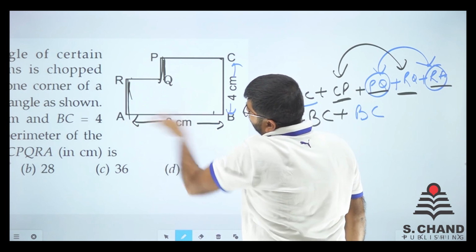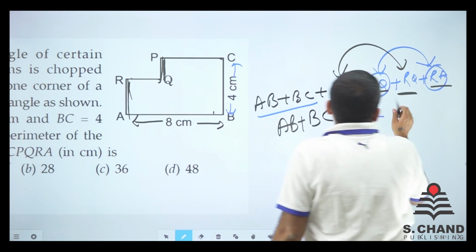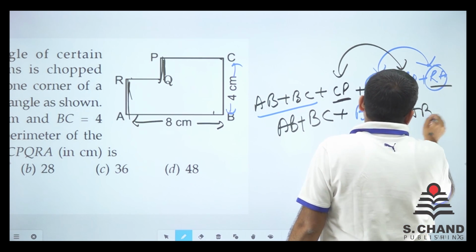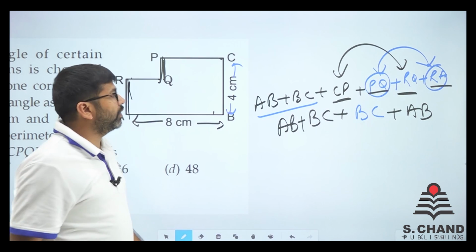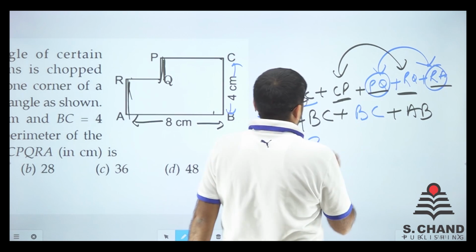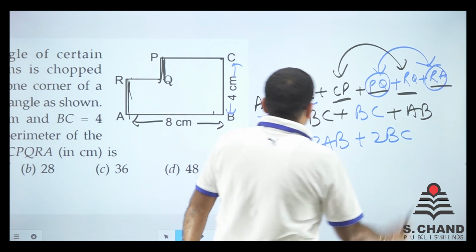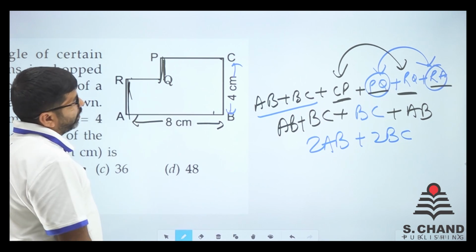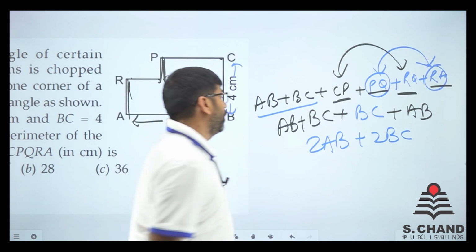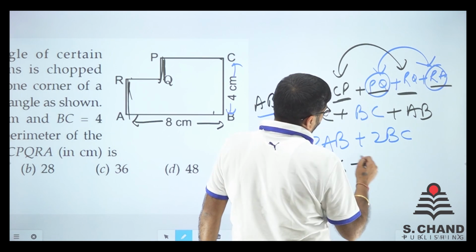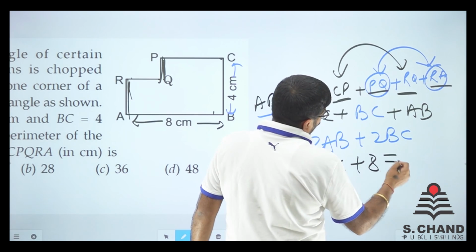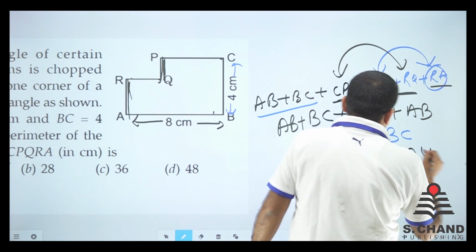CP and QR will be AB. Now you understand this thing. So AB plus AB, 2AB, plus 2BC is the answer. AB is equal to 8 and BC equal to 4. So 8 into 2 is 16, 4 into 2 is 8. So the answer is 24 centimeter.